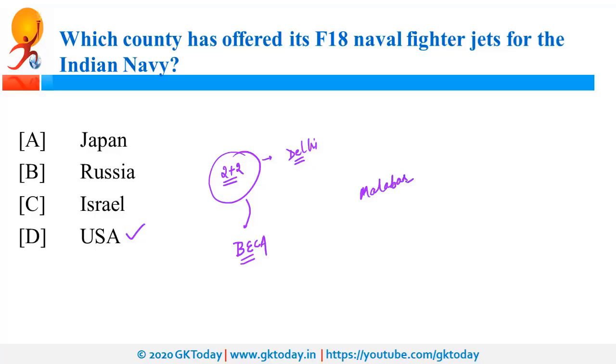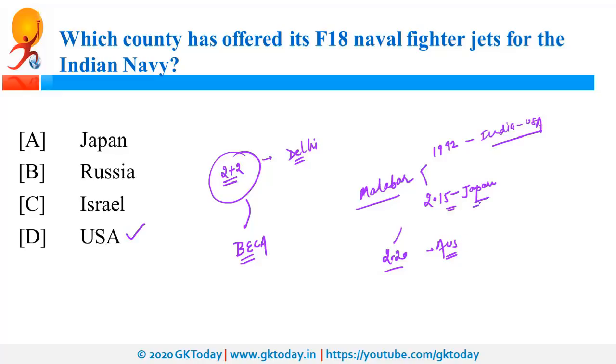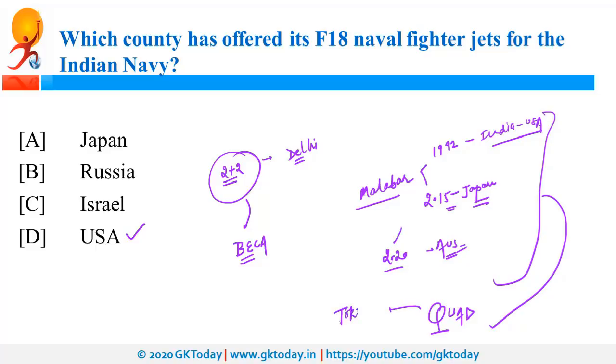So Malabar is a naval exercise which was started in 1992 between India and USA. And later it became a trilateral exercise from 2015 when Japan became a member of this exercise. This time, that means in 2020, Australia will also take part in this Malabar naval exercise. Now, these 4 countries, that is India, USA, Japan and Australia, are the parts of Quad, that is Quadrilateral Security Dialogue. Recently, this security dialogue was held in Tokyo in Japan.